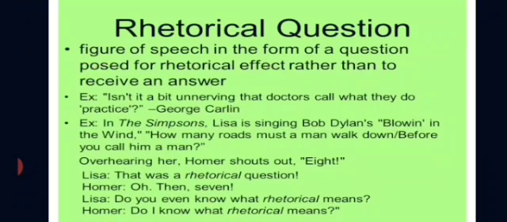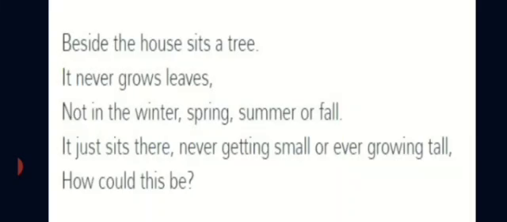Now coming to the next one. The 14th figure of speech is rhetorical question. See, a figure of speech in the form of a question posed for rhetorical effect rather than to receive an answer. If I ask this question also, it will not be giving any answer. Okay, so example, we have this rhetorical question in The House on Elm Street. See here, the poet is asking, how could this be? See the last line, how could this be?